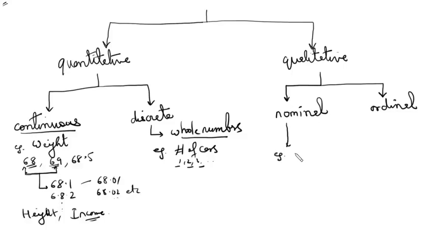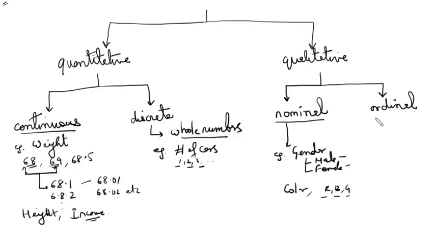For example, gender. Gender can take two values, male and female. Now male and female, they do not have any order. You cannot arrange male and female in any order. They are just pure categories. So these kinds of variables are known as nominal variables. Gender, color, any color you take, red, blue, green, these are all nominal variables. You cannot say that red color is greater than blue or greater than green or whatever. Any hierarchy cannot be formed between these values. So these are known as nominal variables.